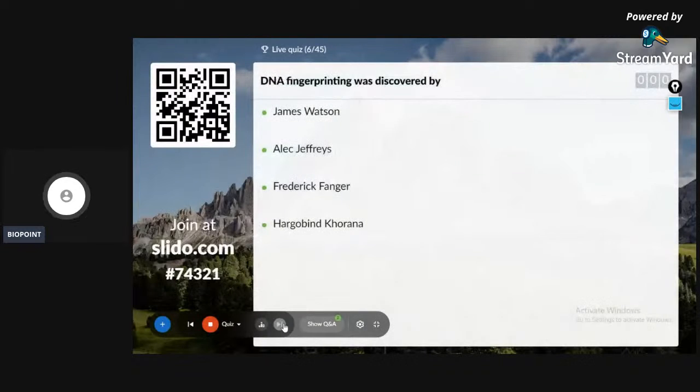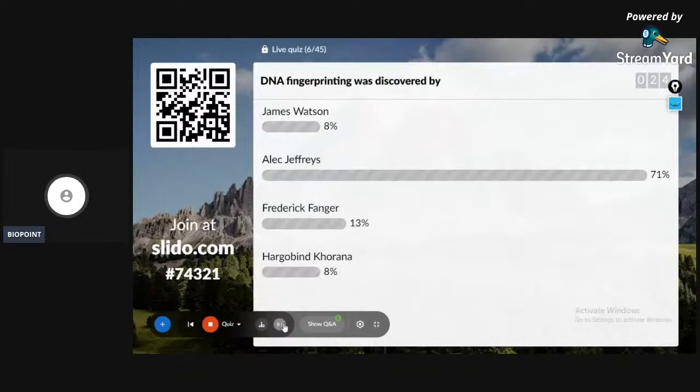DNA fingerprinting was discovered by James Watson, Alec Jeffreys, Frederick Sanger, or Har Gobind Khorana. Alec Jeffreys is the correct answer for the question. DNA fingerprinting was discovered by Alec Jeffreys. Seventh question on the screen.